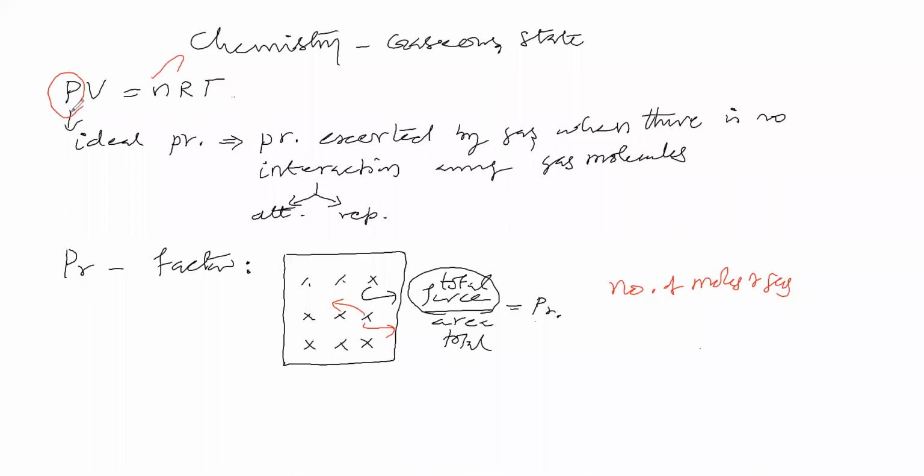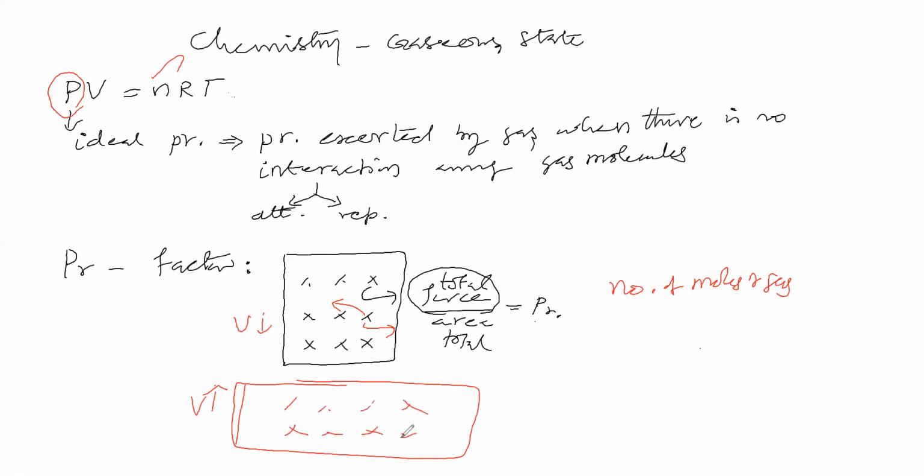Then pressure and volume, is there any relation? That we'll see. Now let us consider vessels like this. We will say this volume is low, this volume is high. Suppose 9 molecules are here, and here also let us take 9 molecules. Let the number of molecules be the same.